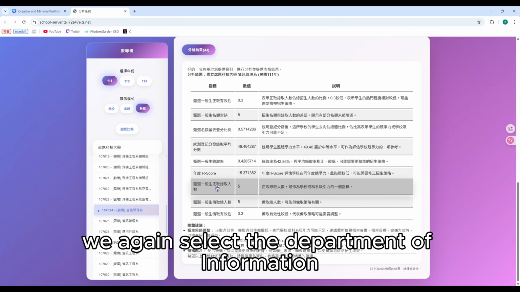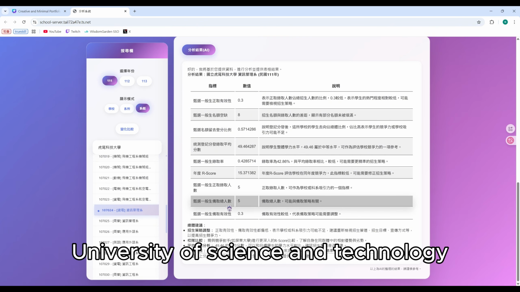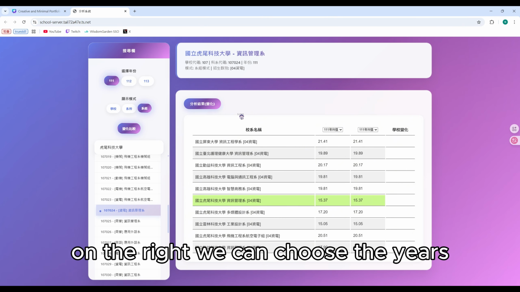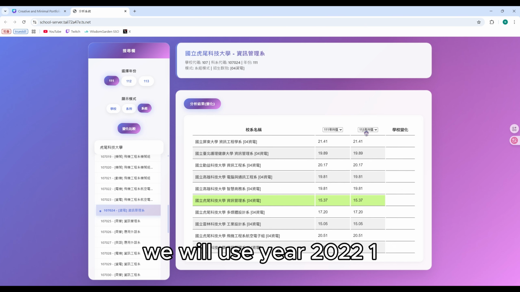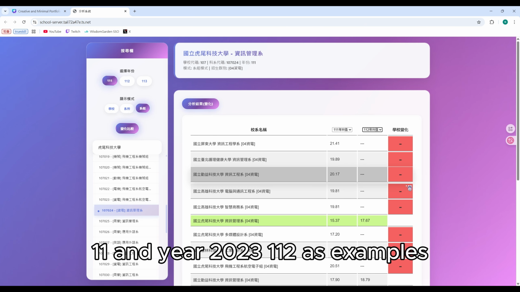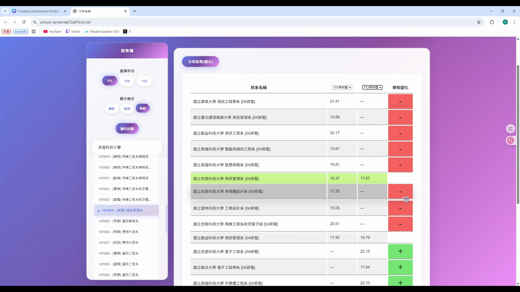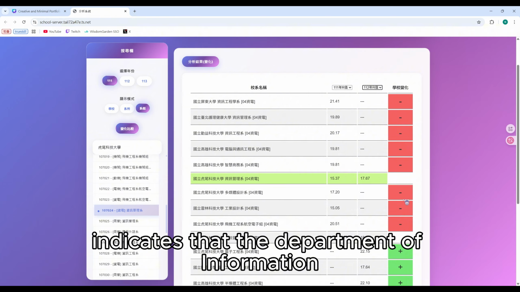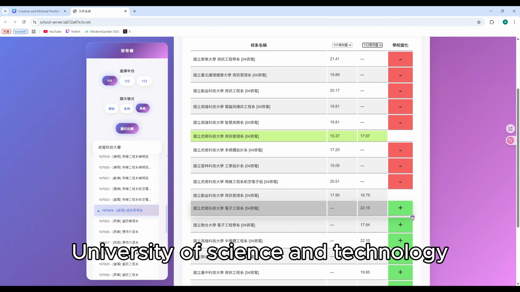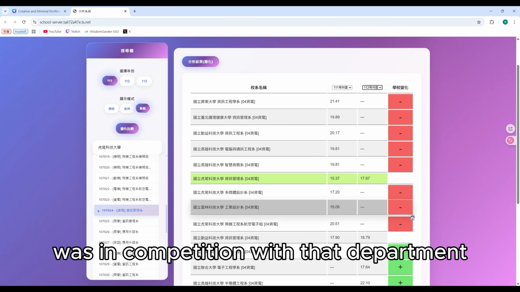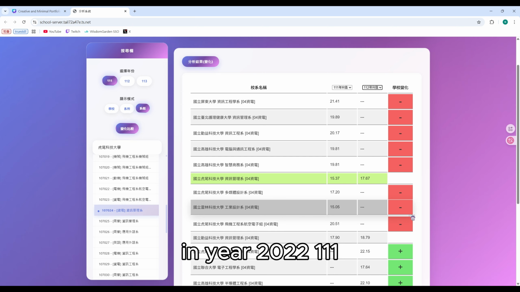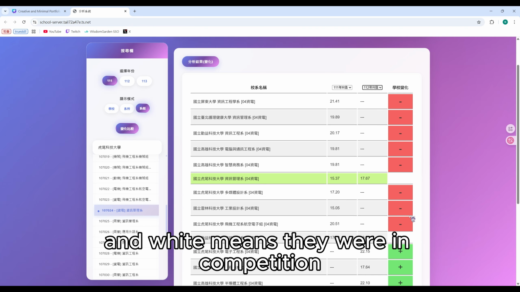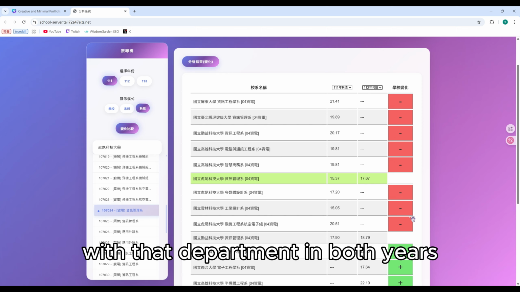We again select the Department of Information Management at Hubei University of Science and Technology. On the right, we can choose the years. We will use year 2022, 111, and year 2023, 112, as examples. A red minus sign next to a school change on the right indicates that the Department of Information Management at Hubei University of Science and Technology was in competition with that department in year 2022, 111. A green plus sign indicates the opposite, and white means they were in competition with that department in both years.